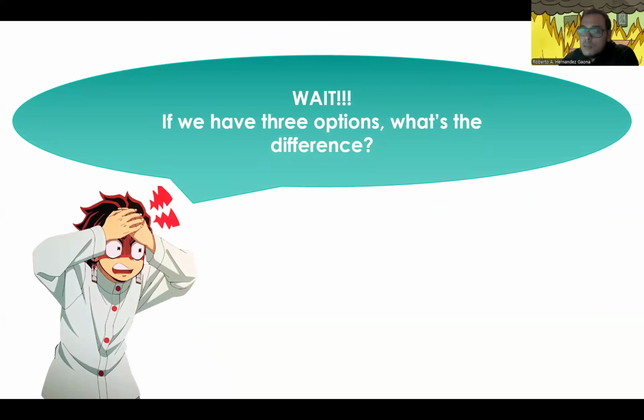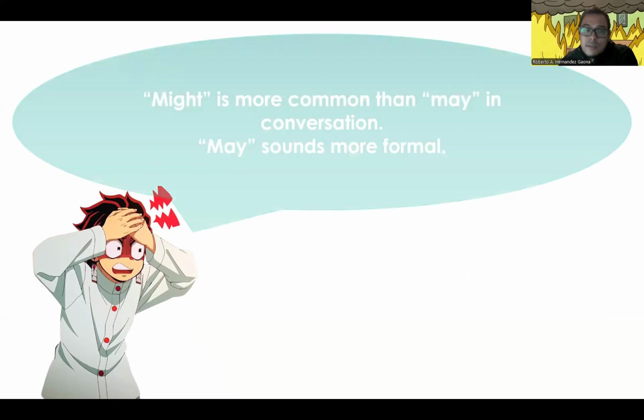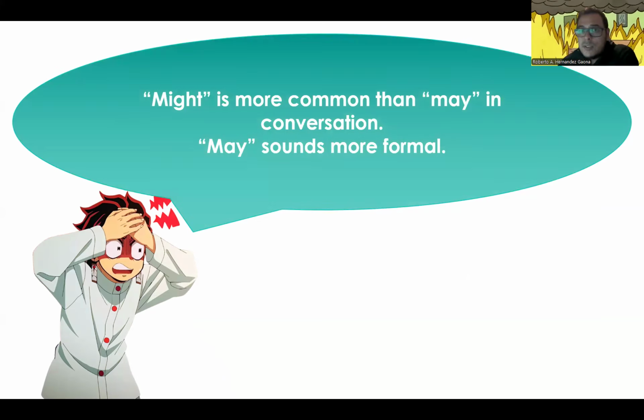Now, the book only shows us this difference. And it mentions that might is more common in everyday English, normal conversations, right? And it puts may as sounding more formal. This is the only difference the book makes. So this is the only difference we're going to cover on the exam, okay? Meaning that might and could, they just express uncertainty and they are the same. Okay. Remember, we are taking the information from the book.